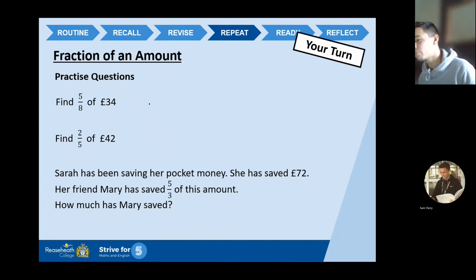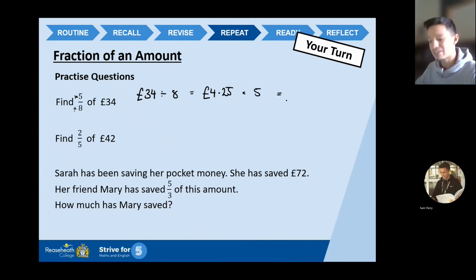Okay, so £34 divided by the bottom value, which is 8. So I need to do 34 divided by 8. That gives me £4.25. Once we divided by the bottom, we then times by the top. So I times this value by 5. 4.25 times by 5 is £21 and 25p.